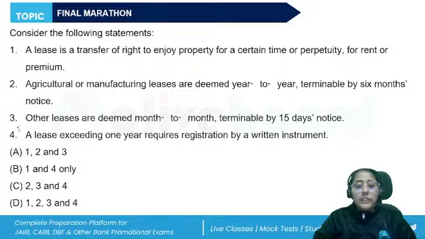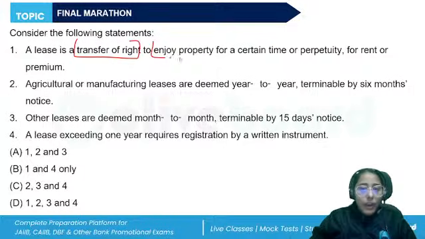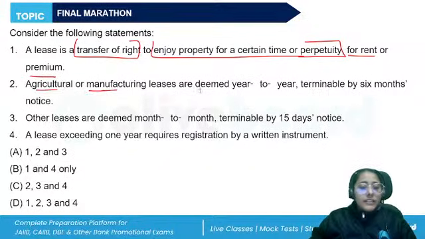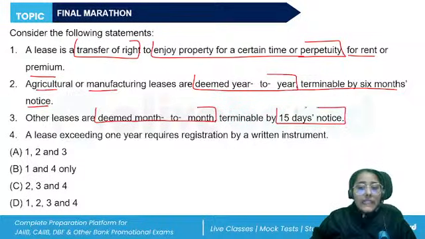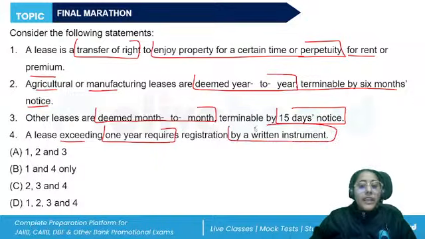Now, what about a lease? Lease of immovable property. A lease is a transfer of right to enjoy property for a certain time or perpetuity for rent or premium. Agricultural or manufacturing leases are deemed year to year, terminable by 6 months' notice. Other leases are deemed month to month, terminable by 15 days notice. A lease exceeding 1 year requires registration by a written instrument. Which of these statements are correct about a lease of immovable property?